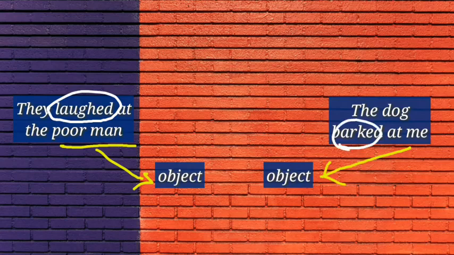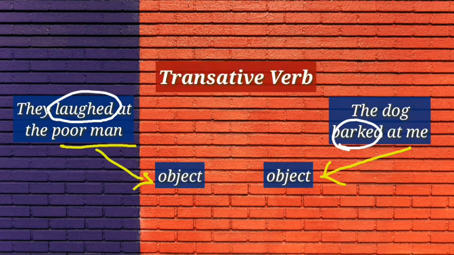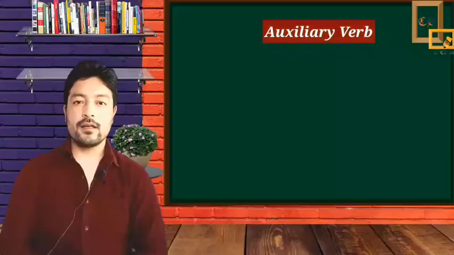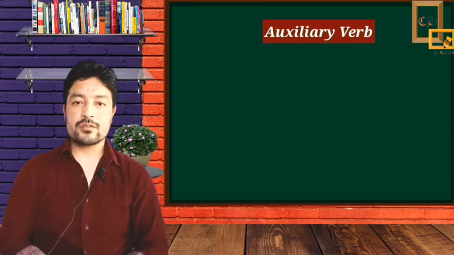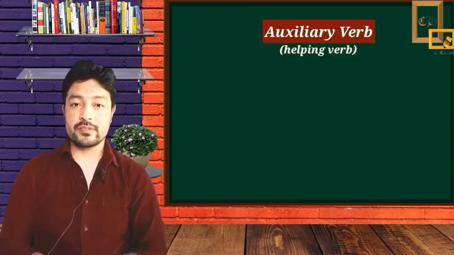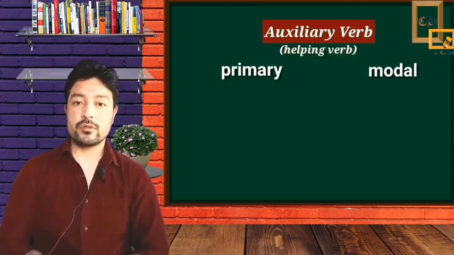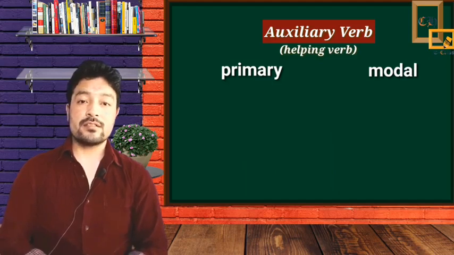So the verbs laughed and barked in this sentence have become transitive verbs. Let's know about auxiliary verbs. Auxiliary verbs are also called helping verbs, which support the main verbs to express their meanings with tense and mood.